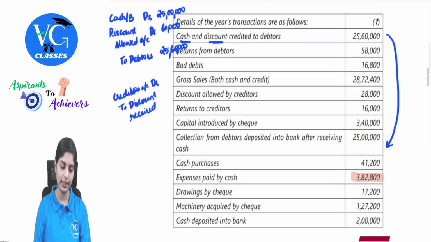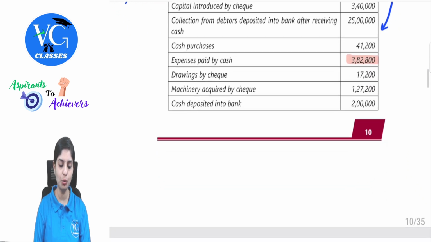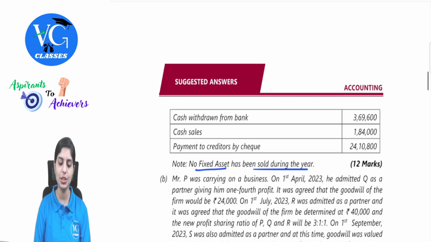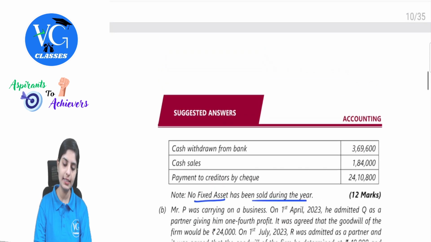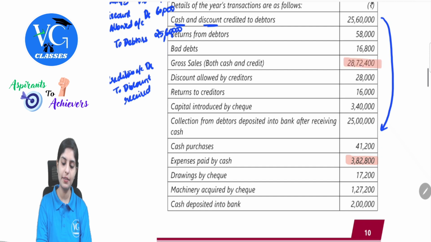Clear with this? Next. Then we have cash deposited into bank, 2 lakh. So we are neither preparing a cash book nor a bank account. So this entry will have no relevance to enter. Cash withdrawn by bank likewise. Cash sales. Cash sales is given. Remember they had given us the total sales, 28 lakh 72,400.